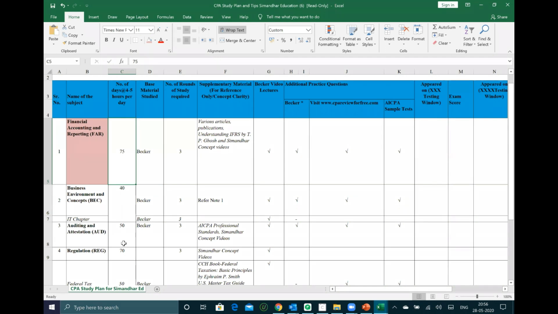Madhip is asking, does CPA also consider attempts, or is there any preference for people who clear all 4 papers together? In CPA, attempts don't matter at all. Even if you have passed in the second or third attempt, in hiring they don't even know which attempt you passed. Unlike in chartered accountancy, where they ask a lot about attempts, in CPA they don't ask when they are hiring you, right? So that's how it is.